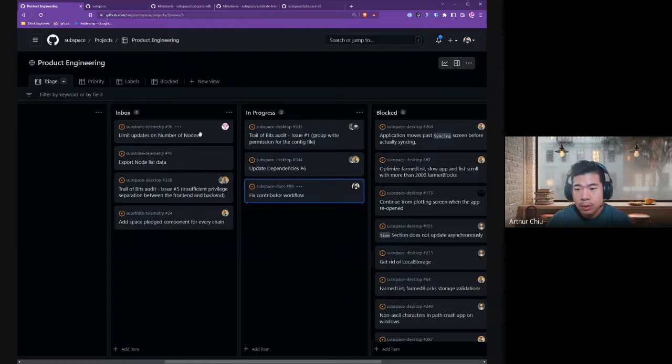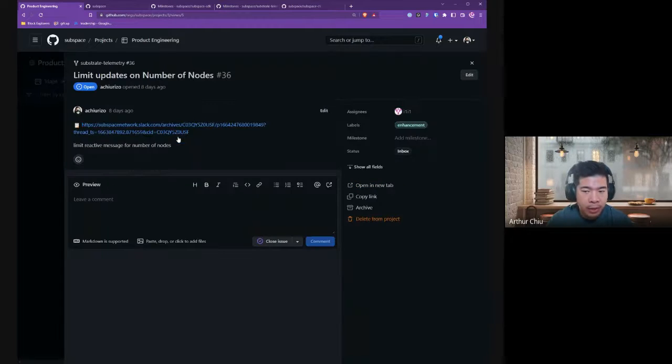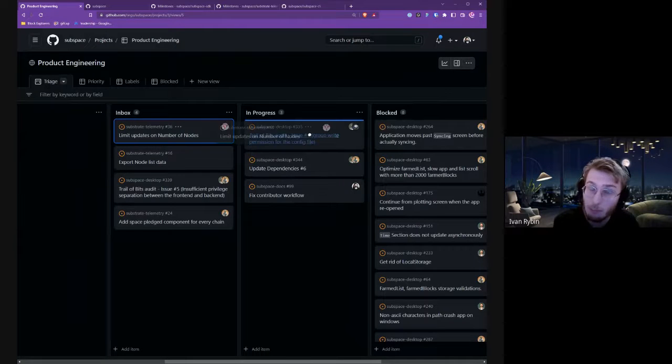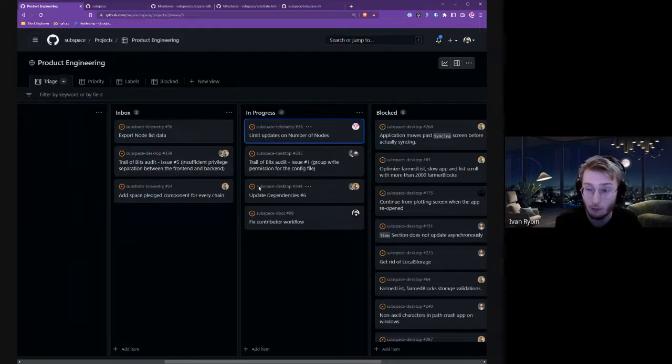So let's see, limit update number of nodes. All right, let's go through this, and I want to get back to the data that we need to enable. But Ivan, I think this is yours. Yeah, it's actually in progress. I probably should update it also. I'm working on bundling all the node updates and enabling the node list, which was disabled by the surge on the front end, and all the updates which were disabled previously.